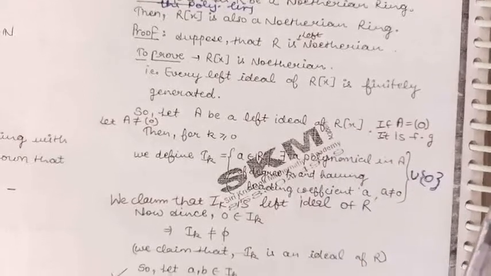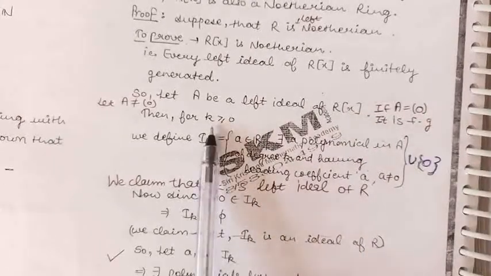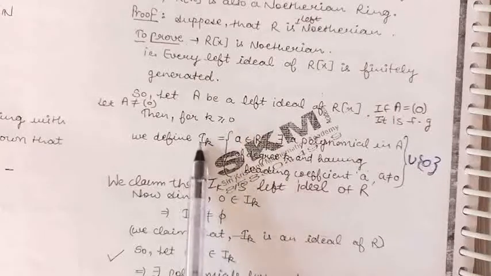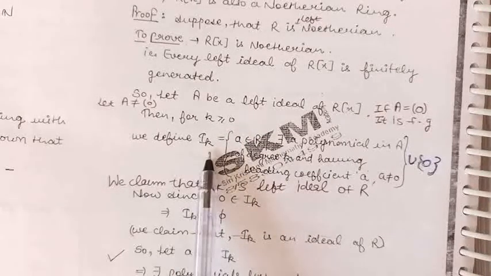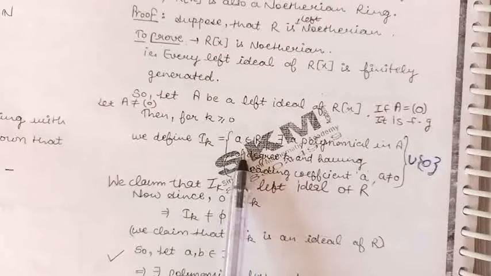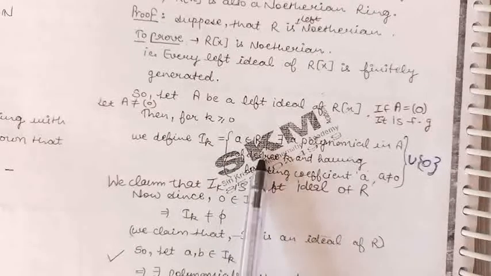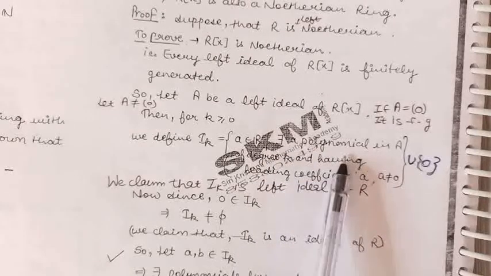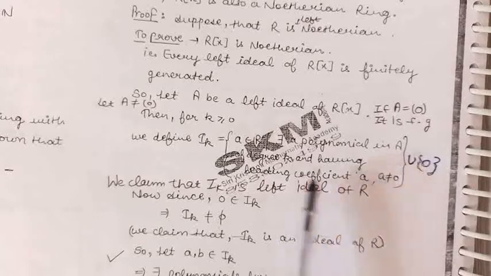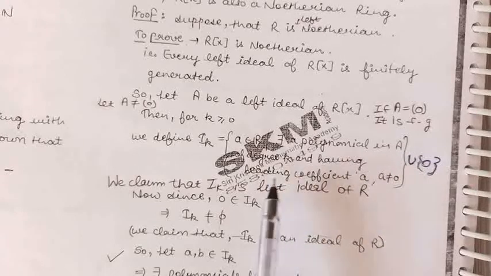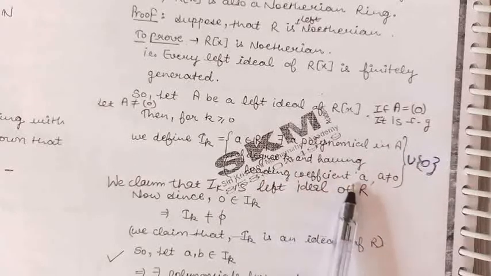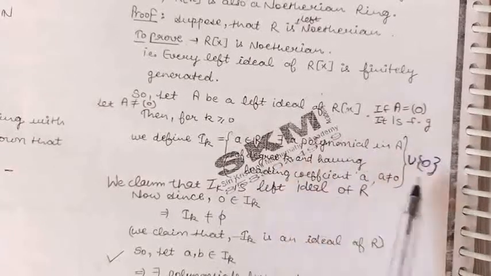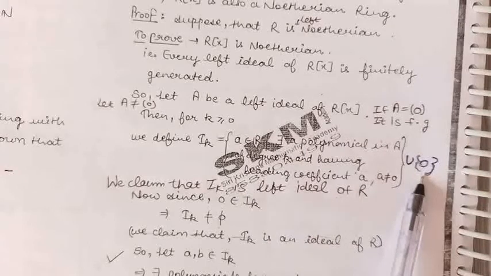Now, for integer k greater than or equal to 0, let us define Ik, the collection of all those non-zero elements a of the ring R for which there exists a polynomial in A of degree k having the leading coefficient a. And we have taken the union of this set with the 0 element.